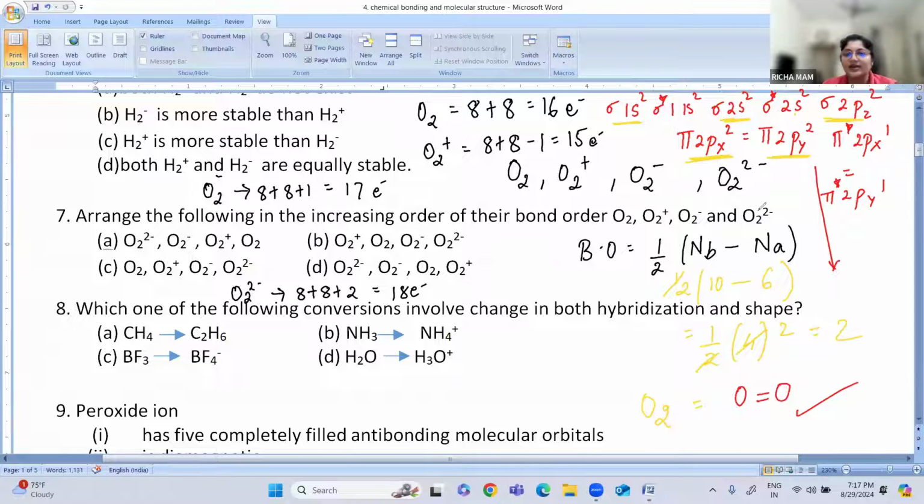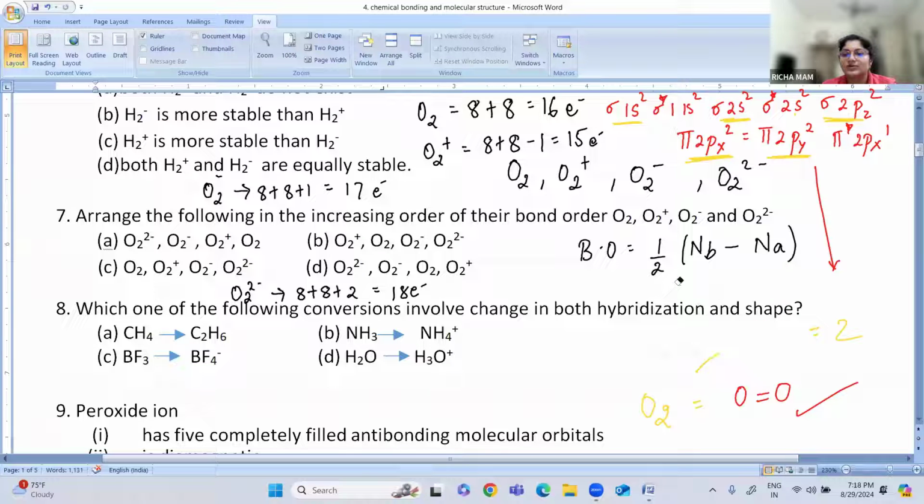Similarly, can you put the electrons for others? That was 16 electrons. Now next is 15. 15 means I'll remove one electron from here. So it will be sigma 1s2, sigma star 1s2, sigma 2s2, sigma star 2s2, sigma 2p2, then pi 2p2 and pi 2px. Now put the values.